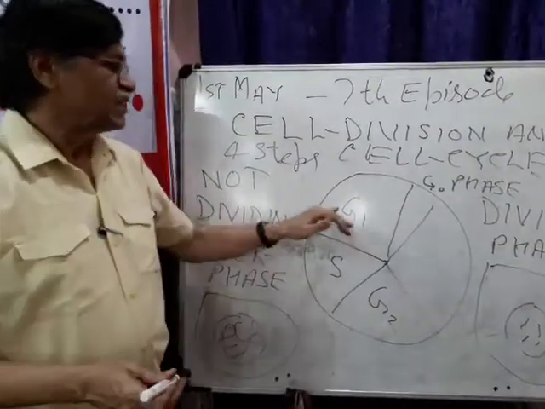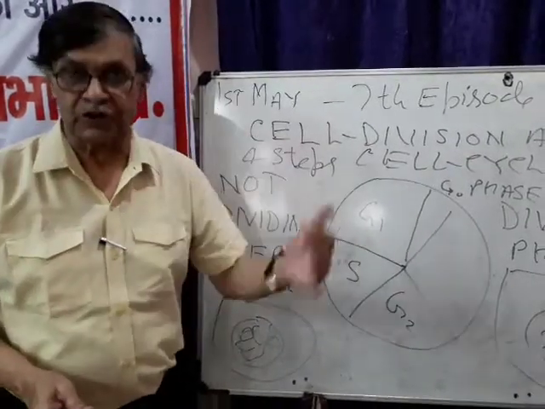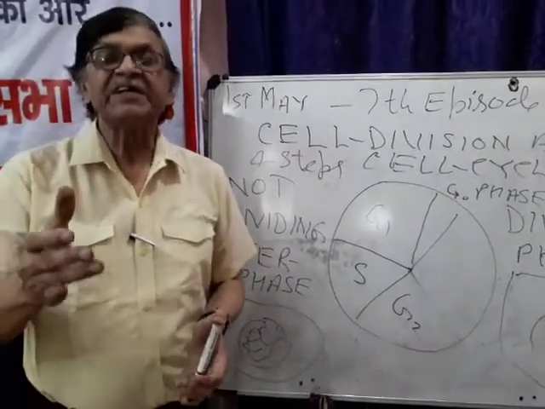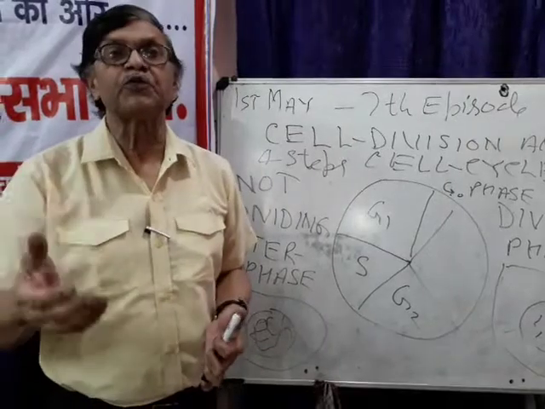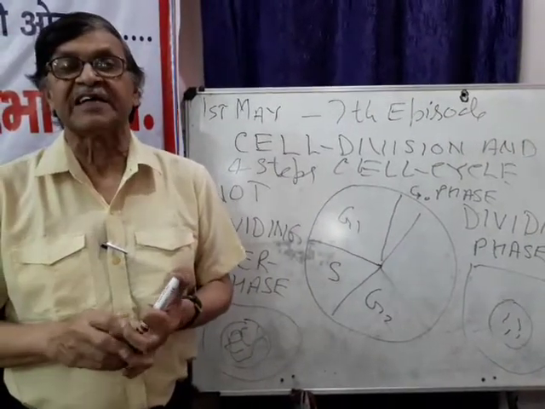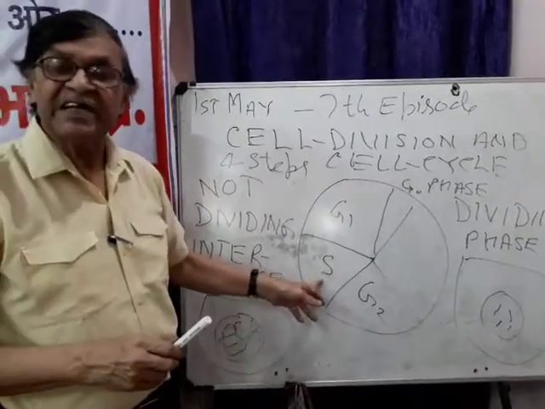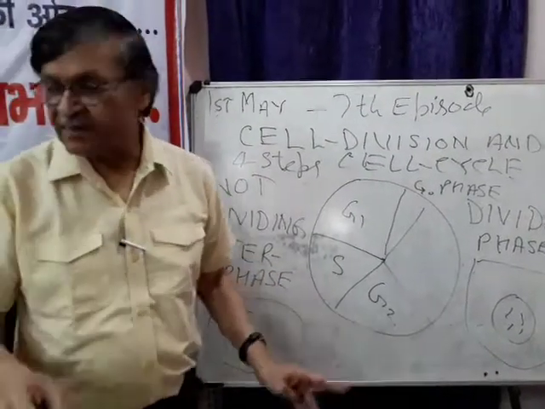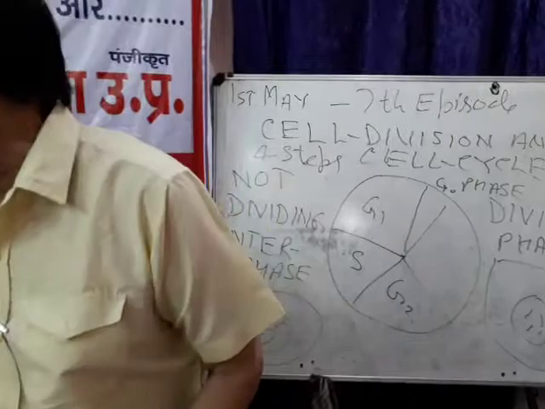Actually, the word G is for growth. At this moment, formation of protoplasmic material takes place and the cell grows in size. During S phase, a synthesis of DNA takes place.